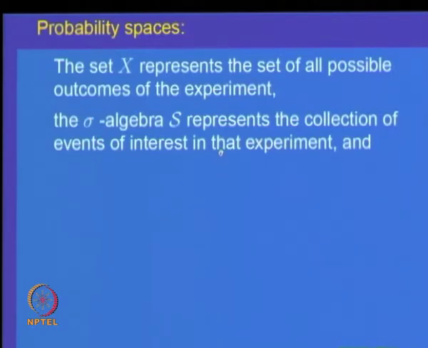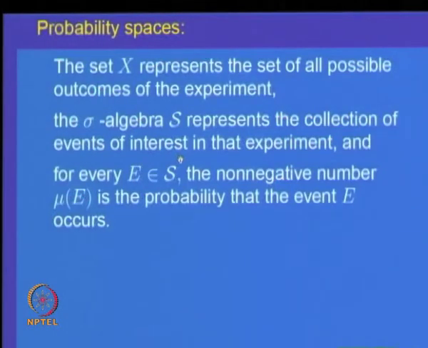Any subset of the set of outcomes in the experiment is called an event. For example, when you are tossing a coin, there are two outcomes possible, head and tail. If you look at the singleton H, that is an event. When you toss, head can come, or a tail can come. If you are throwing a die, then the outcomes possible are 1, 2, 3, 4, 5 and 6. Look at the subset 1, 3 and 5 of X, the set of all odd outcomes. When you throw, it is possible to find out whether that event has occurred or not, that means, whether the outcome was an odd number or not. So, that is a subset of the set of all possible outcomes.